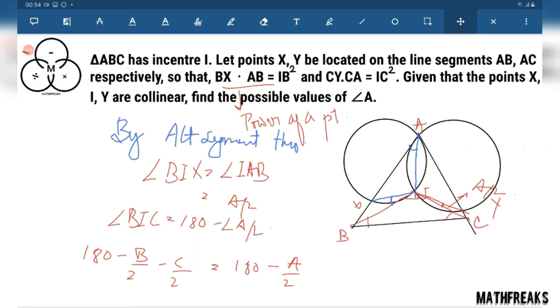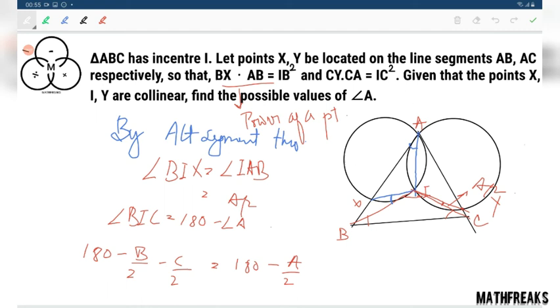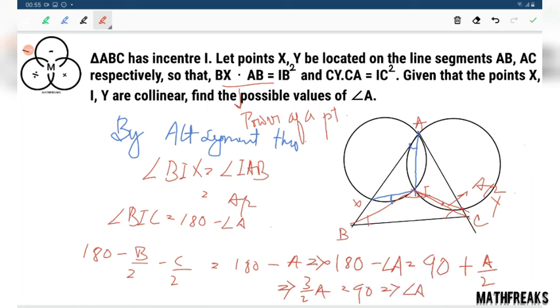We can get A equals B plus C. This is not A by 2, this will be A. Simply solving this, we will get 180 minus angle A equals 90 plus A by 2, which will give us, 90 cancels, 3 by 2 A equals 90, or angle BAC equals 60 degrees.